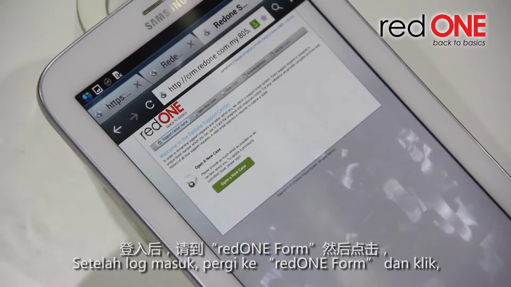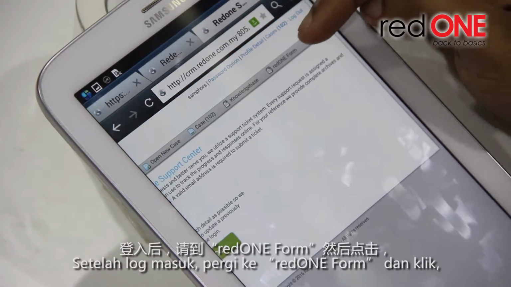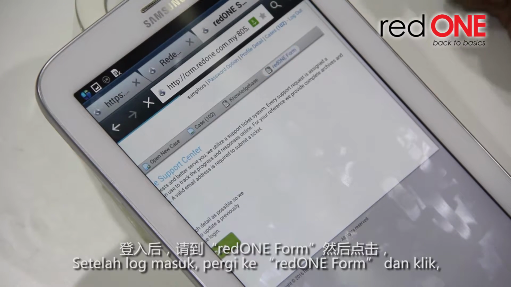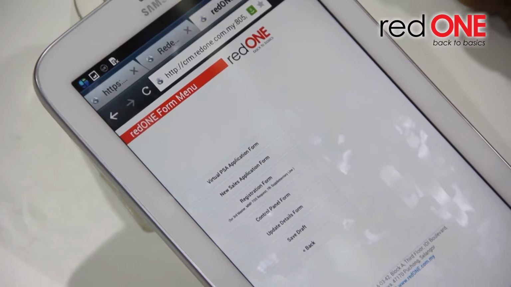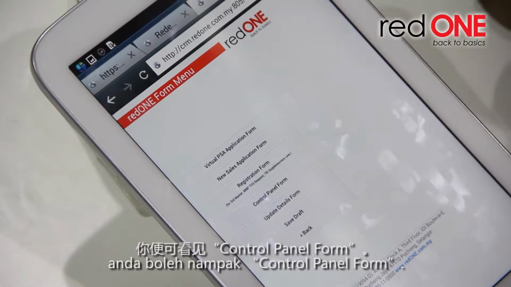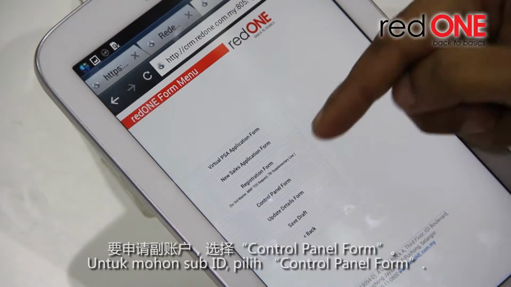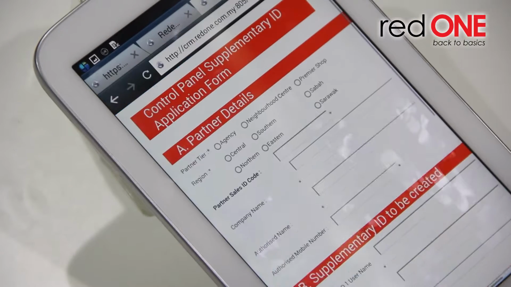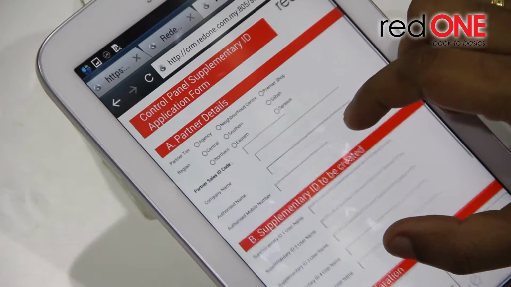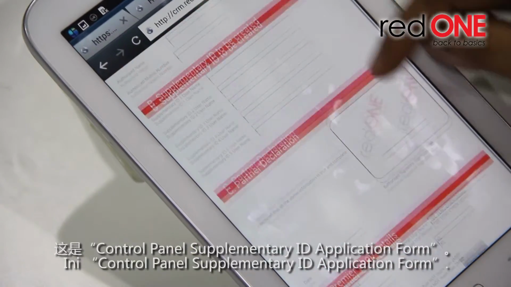Once you sign in, kindly go to your redONE form. Click on redONE form, and you're able to see the control panel form. To request a supplementary ID, you need to select the control panel form. These are the control panel application form.